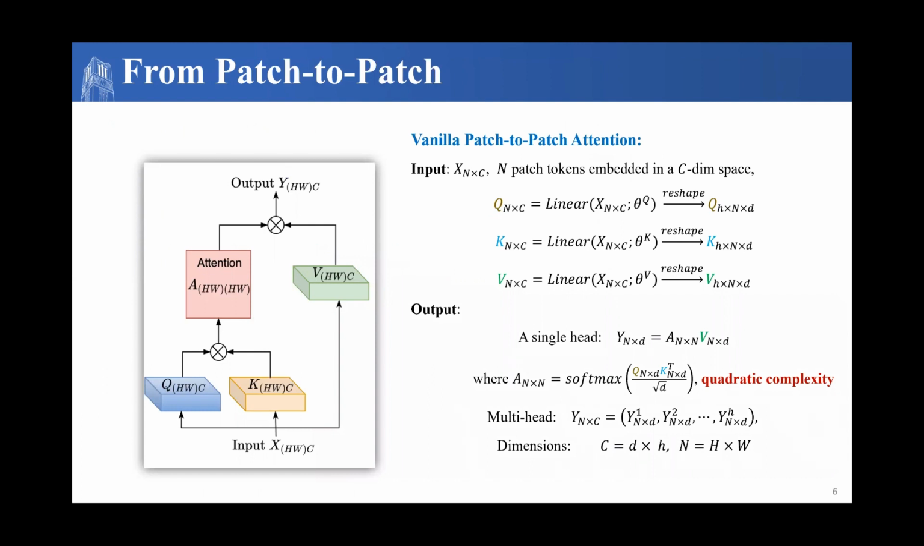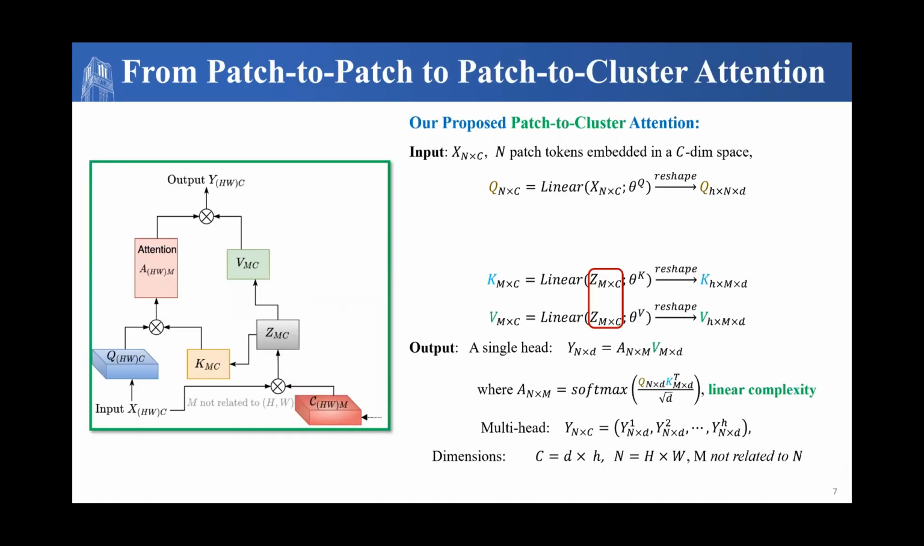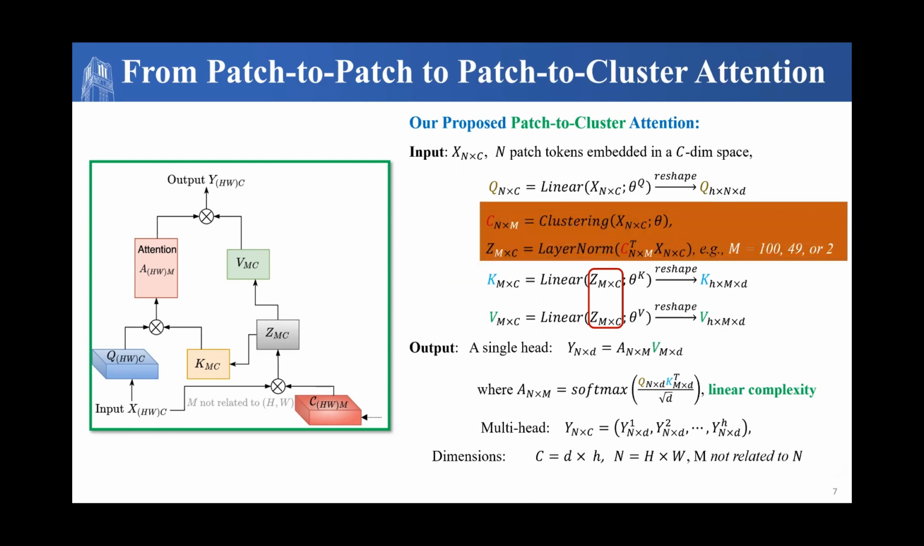In the vanilla patch-to-patch attention, the input is projected to queries, keys, and values using a linear projection. Queries and keys are matrix multiplied together, introducing quadratic complexity. In our proposed patch-to-cluster attention, the keys and values are linearly projected utilizing a latent space vector, Z, which is generated from our clustering assignment, where the clustering assignment is generated from the input.